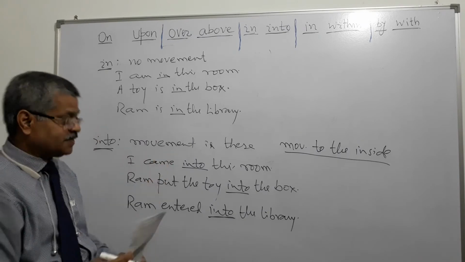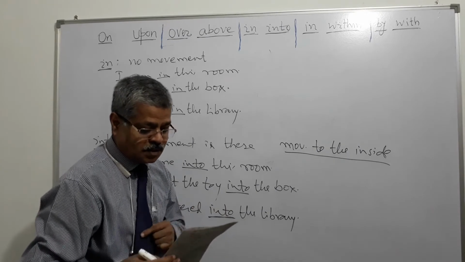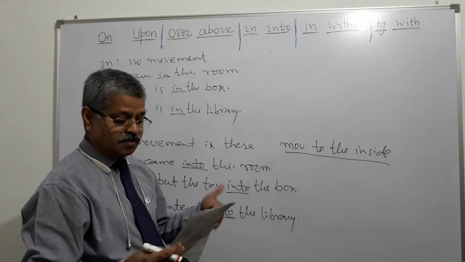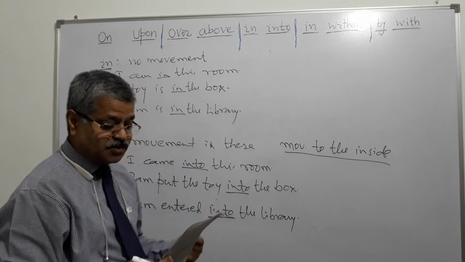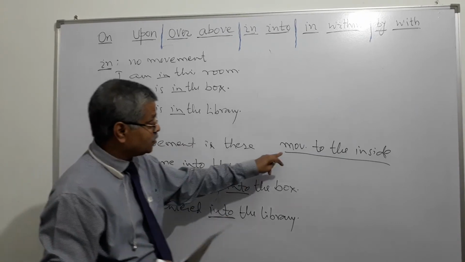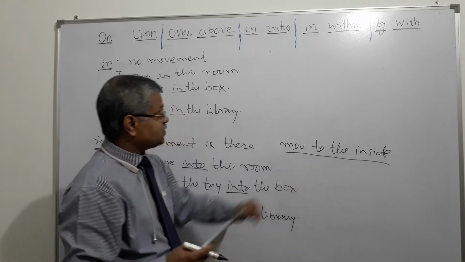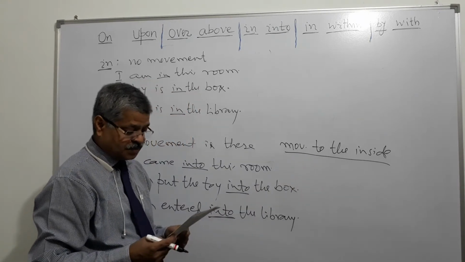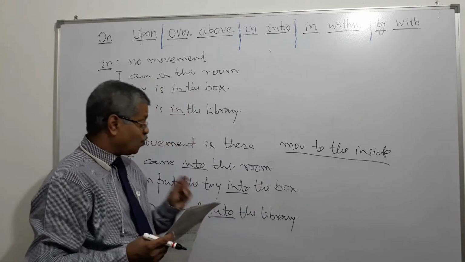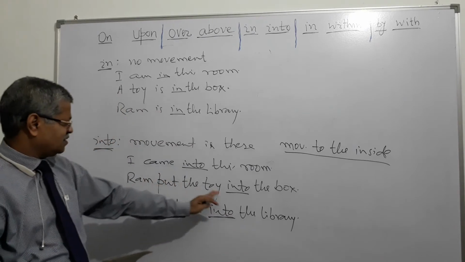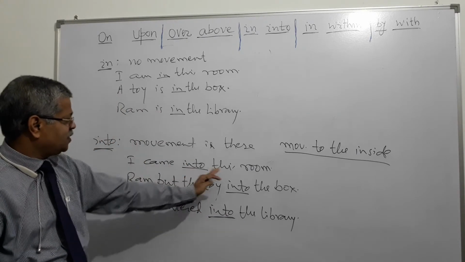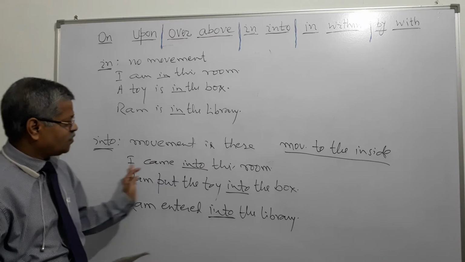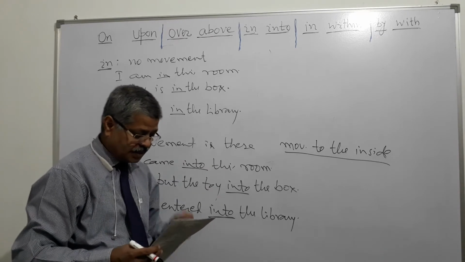Ram came into the room, put the toy into the box. Generally means movement toward the inside of the room. Then Ram walked into the room, same thing. Ram came into the room, walked into the room or whatever, walked into the library, right?